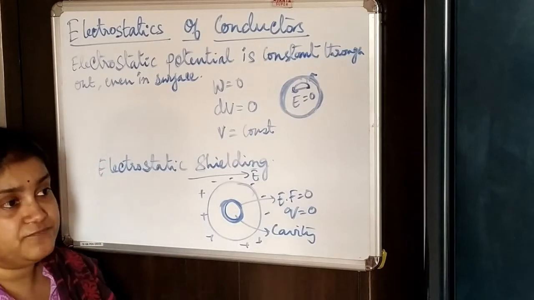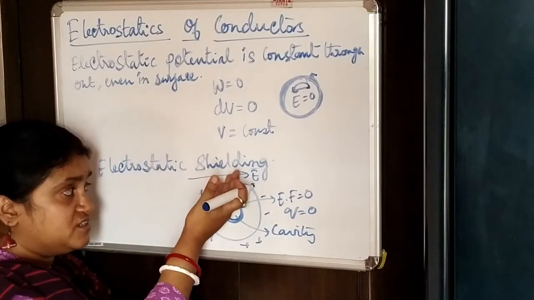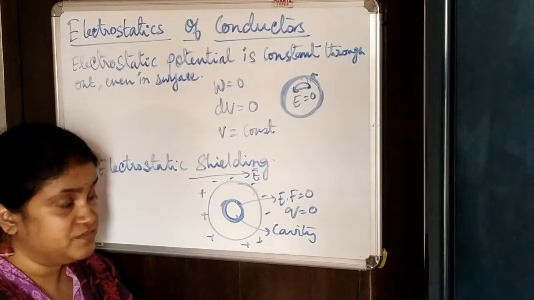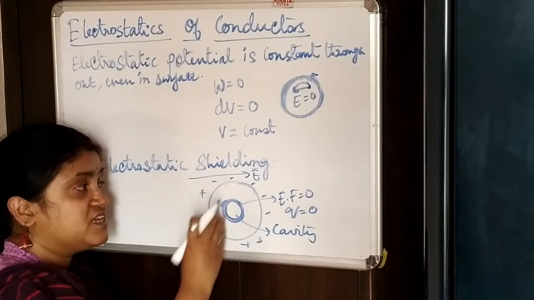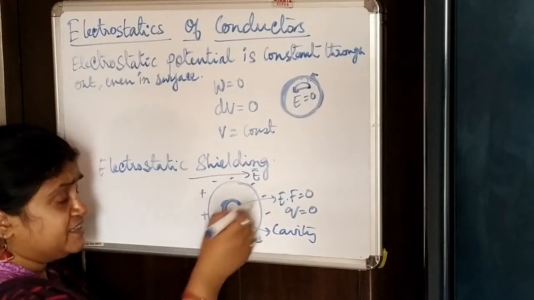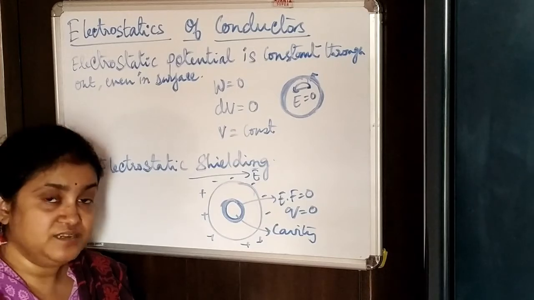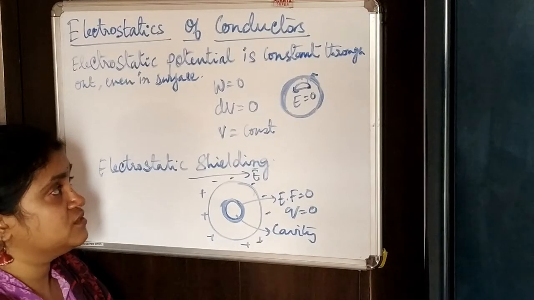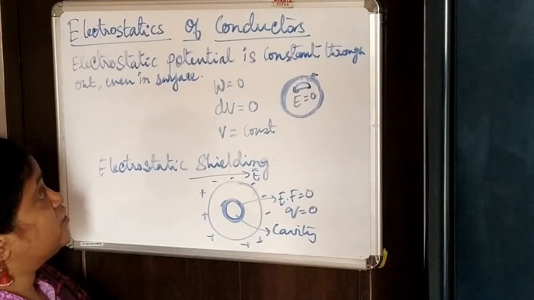Generally, if you have to protect certain instruments from any external electric field or charge, you can create a cavity and keep the sensitive instrument inside it, because this cavity is totally electrostatically shielded. This property is called electrostatic shielding of the conductor. So with this we have finished the properties of an electrostatic conductor.